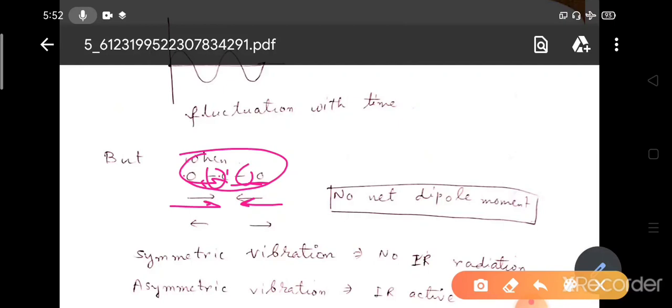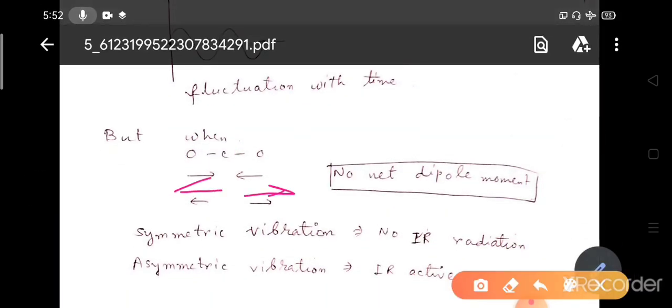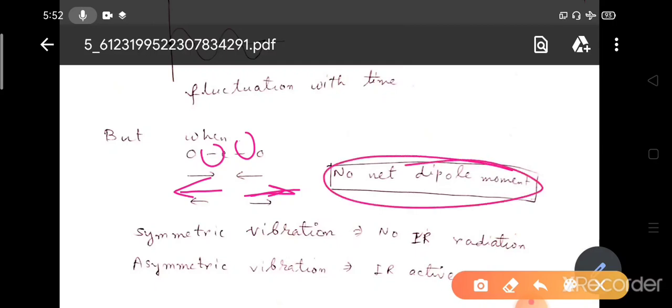Since the bond length in both cases is compressed, there is no net dipole moment. Or since both internuclear distances are extended with the same amount, compression with the same amount, extension with the same amount, we get no net dipole moment. But suppose this compression and extension is not by an equal amount, as in asymmetric stretching.